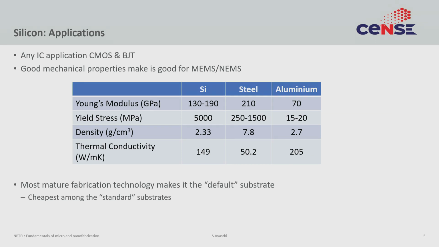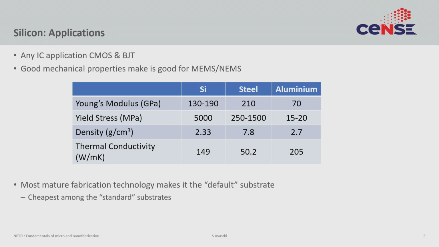If these words are not familiar to you, do not worry about it. This course does not go into details of CMOS or BJT. Just you should understand that most of the circuits that you know, most of the microchips that you know are probably based on silicon.